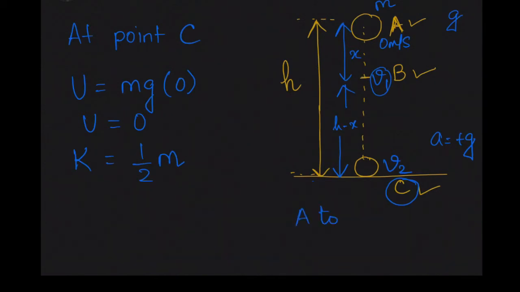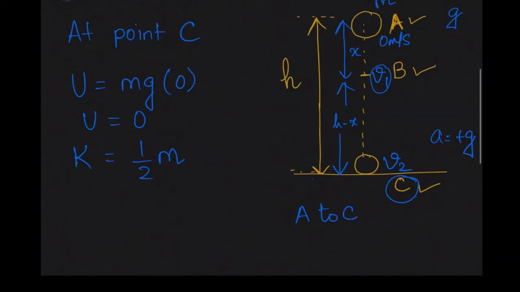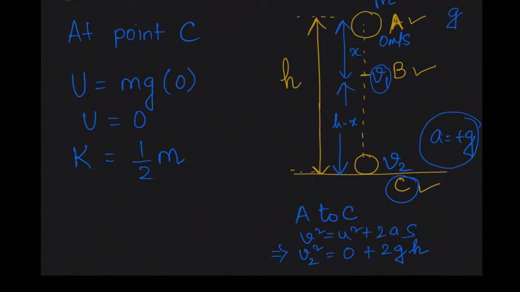So I am calculating velocity at point C. Once again I will use the formula v square is equal to u square plus 2as. This time my final velocity is v2. Initial velocity at A was 0 plus 2g. Again my a is plus g, and my s, this time my displacement is h. So in place of v2 square I will substitute 2gh, and we see here that I am getting mgh.